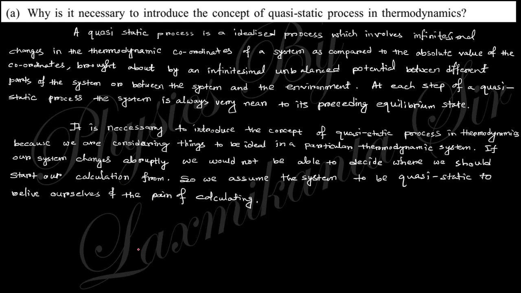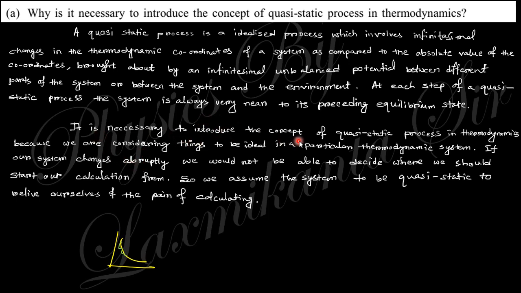Finally you obtain this step. I just say this is a very small step. We take this step as very small. So here it is written, a quasi-static process is an idealized process which involves infinitesimal changes in the thermodynamic coordinates of a system as compared to the absolute value of the coordinate. That means the state changes from point A to point B with steps very close to each other. This is the infinite quasi-static process.